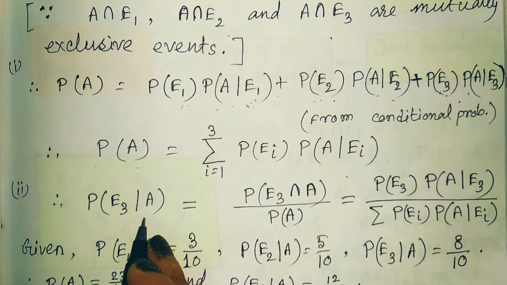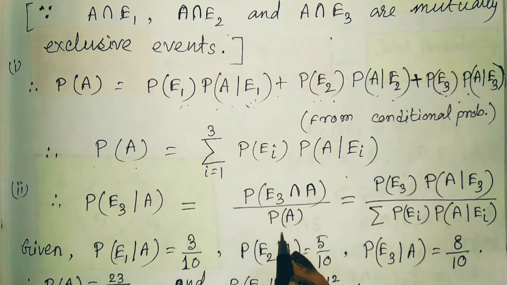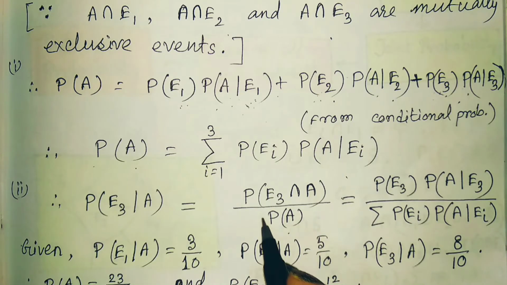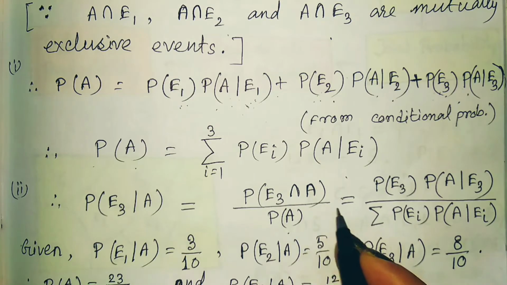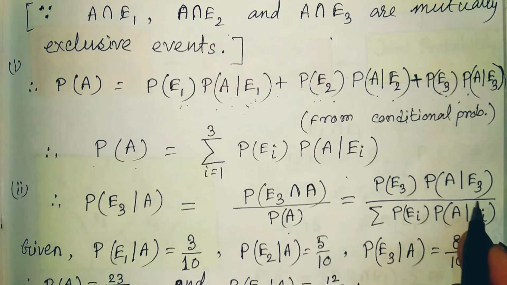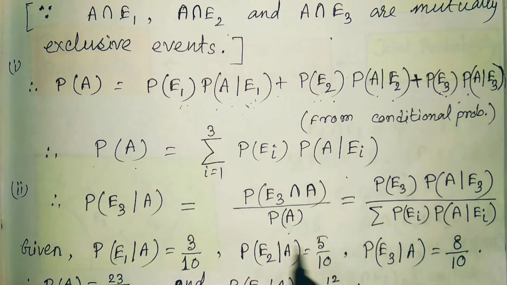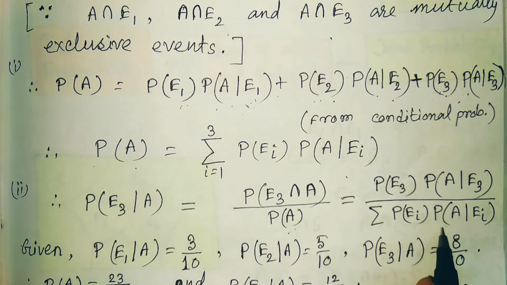According to the formula, we should write probability of E3 intersection A divided by probability of A. That is just the simple conditional probability which we already know. Now E3 intersection A, we can write probability of E3 into probability of A given E3. That is the multiplication rule also. Now probability of A, which we have already calculated, we should write down here.